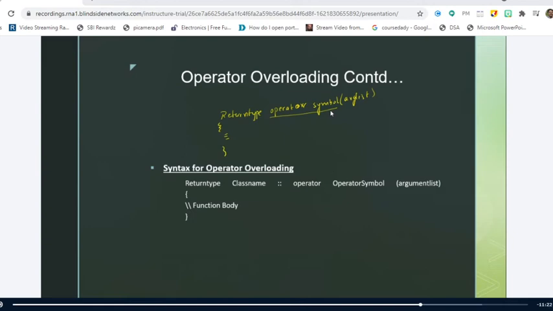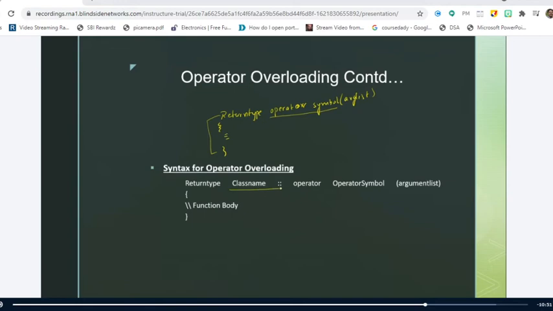We can give the definition of the member function inside the class or outside the class. So the two ways are, one, we can define it inside the class, and the second one is you can define it outside the class. If you define the operator function inside the class, you can write it like this.